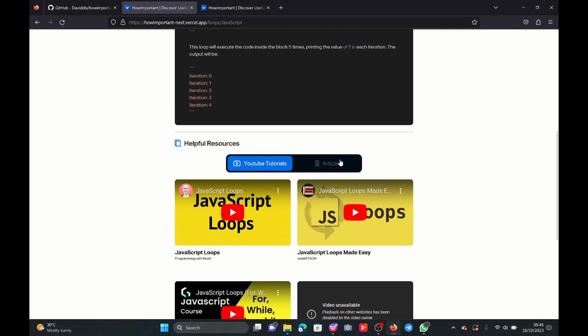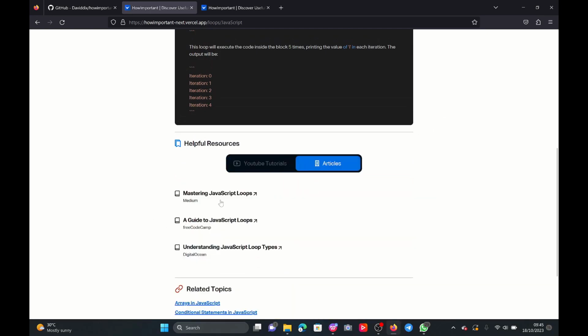The second issue is, for example, this article section. Well, the OpenAI API is not the best AI when it comes to giving links because they are not always 100% accurate. The article provider or the article website, like FreeCodeCamp, could have deleted the article or changed their URL structure so it takes you to a 404 page. So that is another issue that I plan on fixing in the end. But the main one is the time that it takes to load.